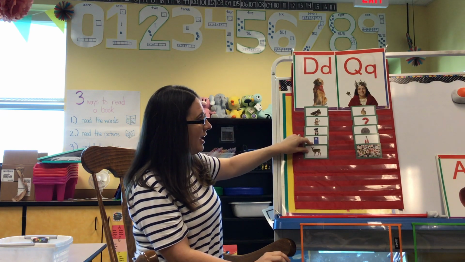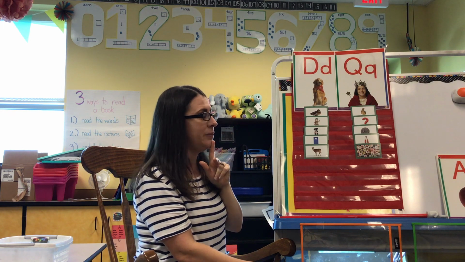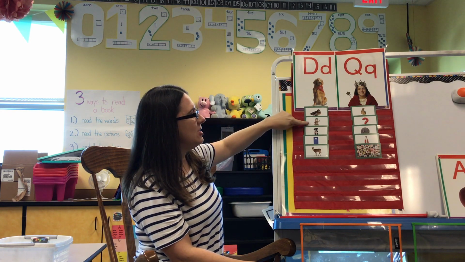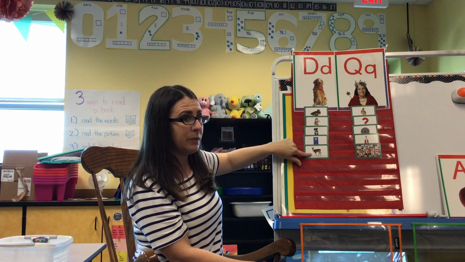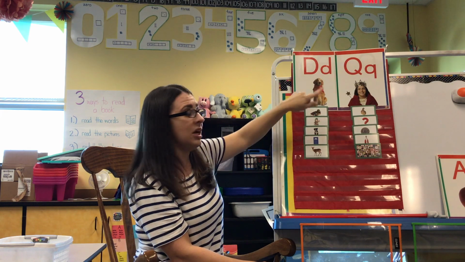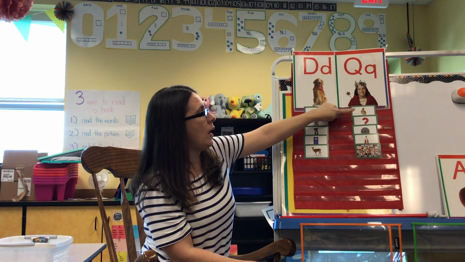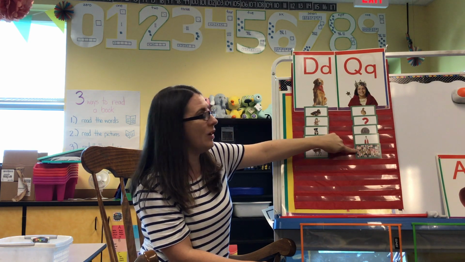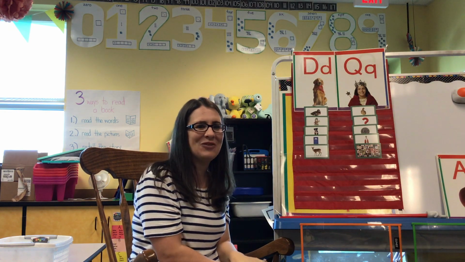Now let's check to make sure all of our D cards sound like D at the beginning. We have dog, duck, doll, dog, door, and deer. Do they all sound the same at the beginning? Good. Now let's check our Q words. They should start like qu, like in queen. Quail, question mark, quarter, queen, and quilt. Do they all start the same? Good job. Thank you for helping me today.